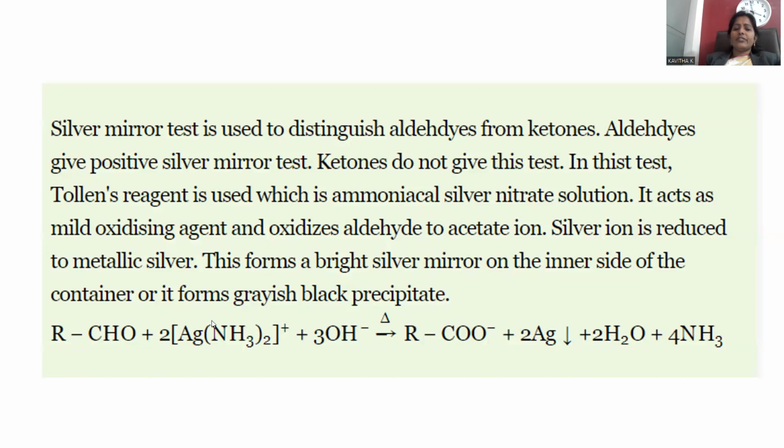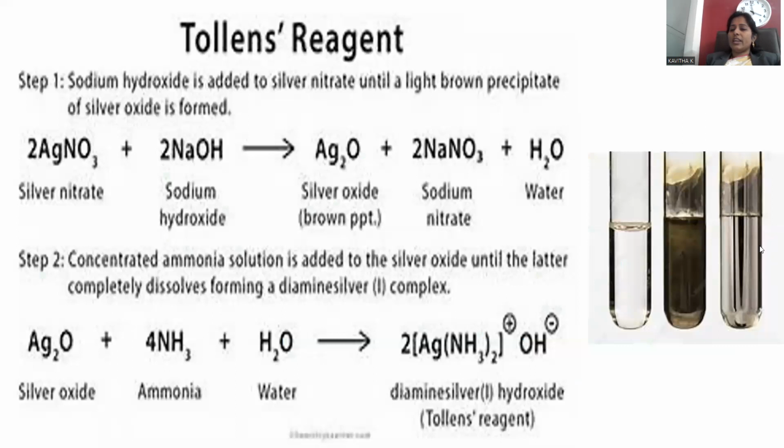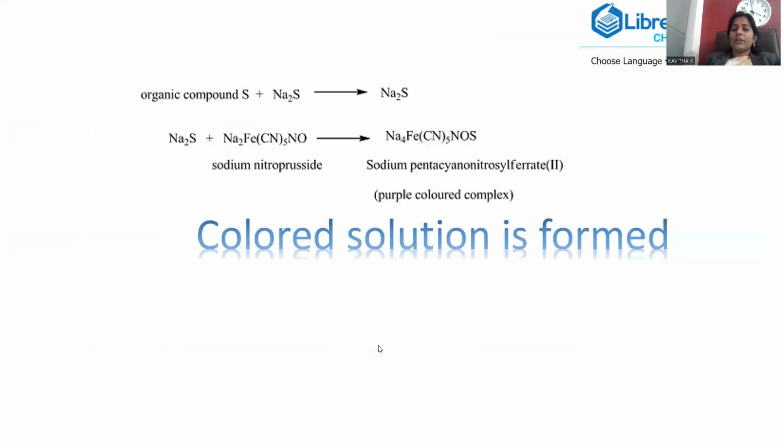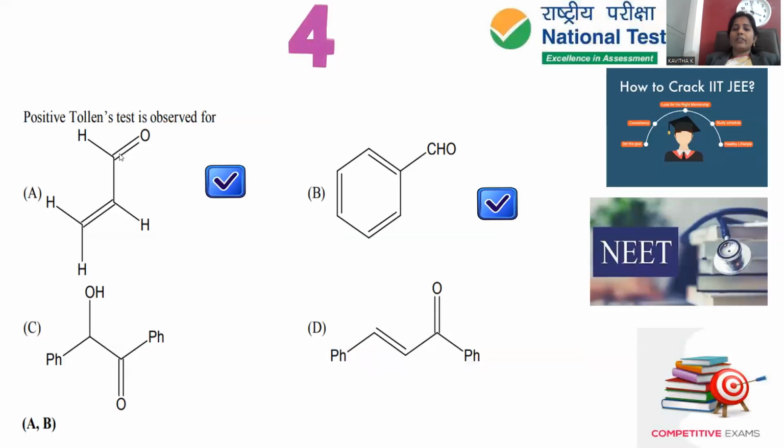Whenever aldehyde is treated with ammoniacal silver nitrate solution under alkaline conditions, the aldehyde is specifically converted into carboxylic acid, and the silver salt turns into metallic silver, so that you can notice it deposited on the walls of the test tube. It will be deposited as a mirror, and water and ammonia will escape from that system, so it is specific for the aldehydes. Ketones won't react. Based on this explanation, you can clearly put a tick mark where the aldehyde is there.